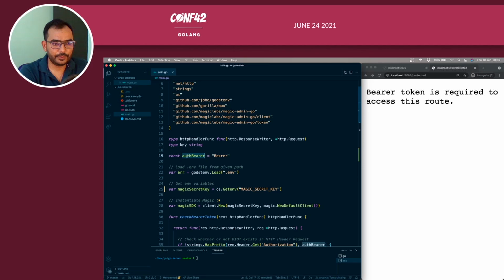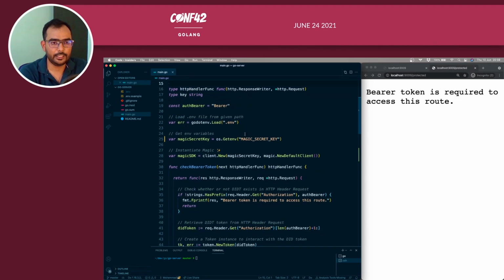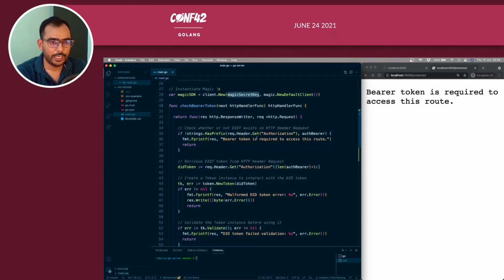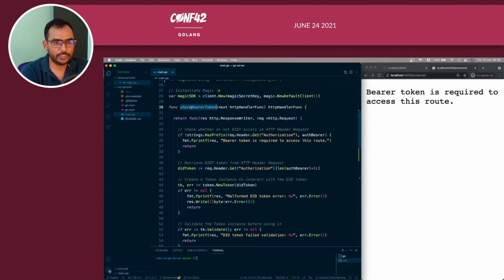And apart from that, I have used a constant called auth bearer with Bearer. And here we have imported magic admin go from Magic Labs. So we'll see how you could do that, and that's it. After getting the magic secret key into a variable, we instantiate the Magic SDK by calling client.new and then passing on the secret, and this is how we instantiate a Magic SDK. And then what we check is the bearer token.